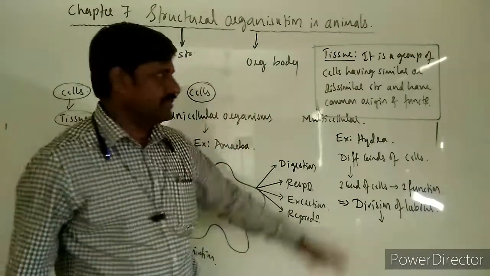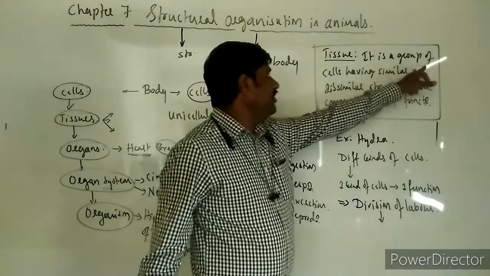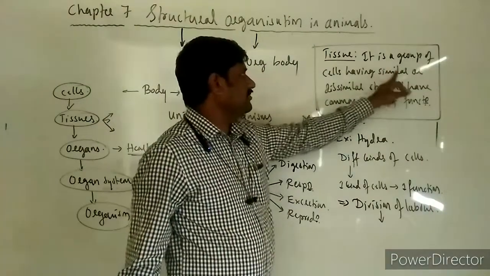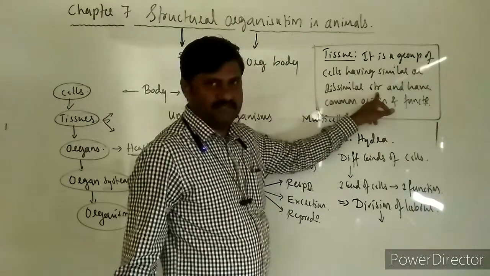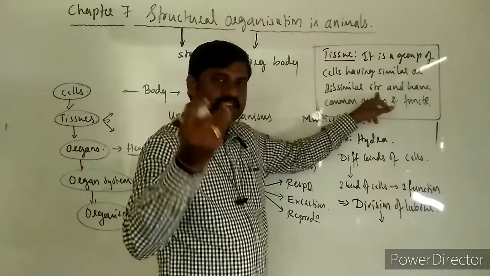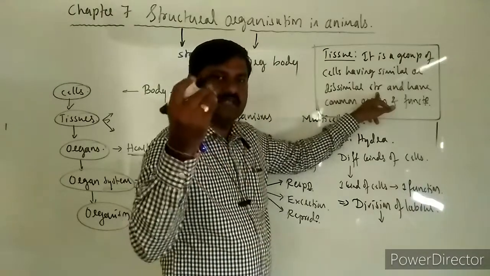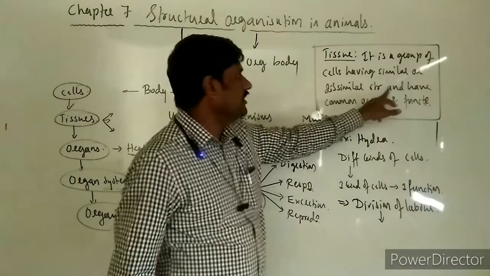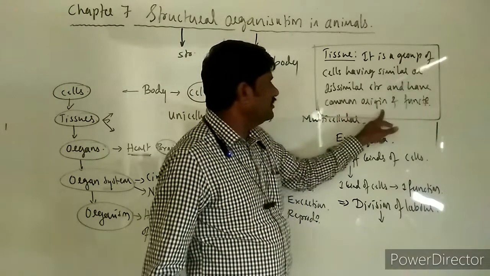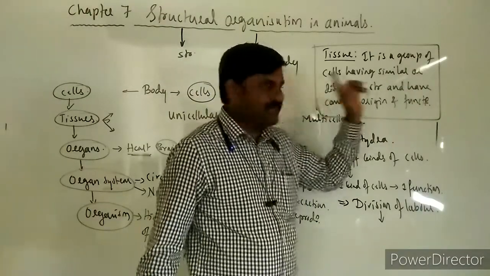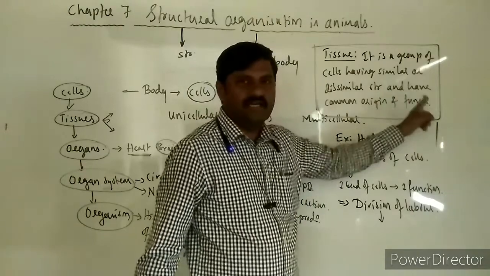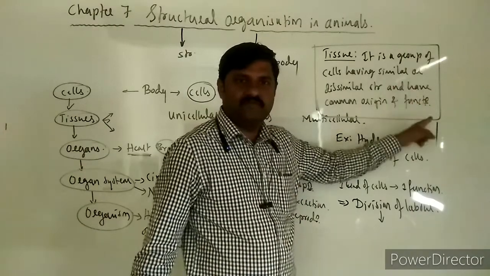Now you came to know what a tissue is. It is a group of cells having similar or dissimilar structure. The cells may be similar in their structure or slightly different in their structure and have common origin and function. They must have common origin and they must perform common function.